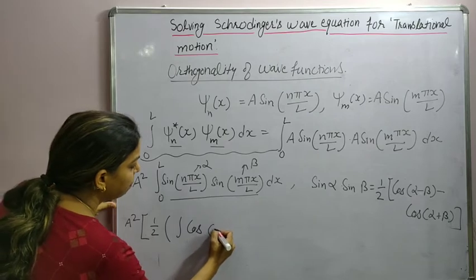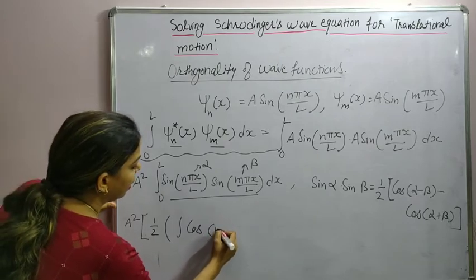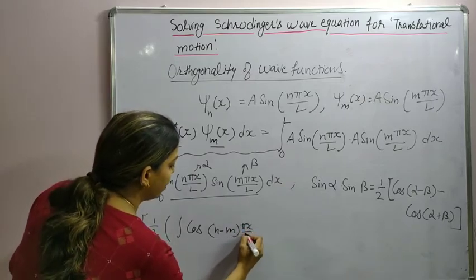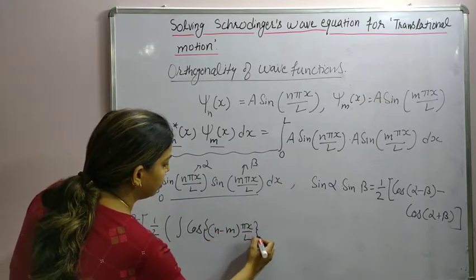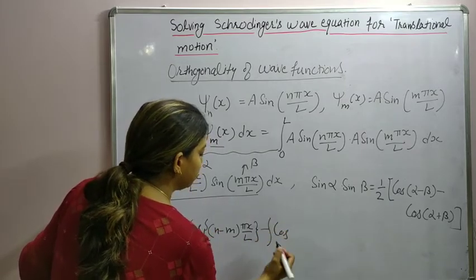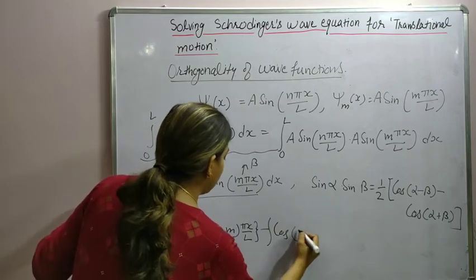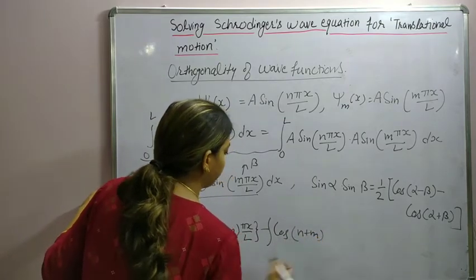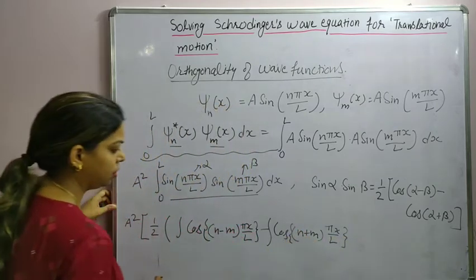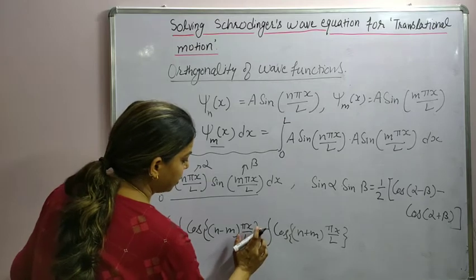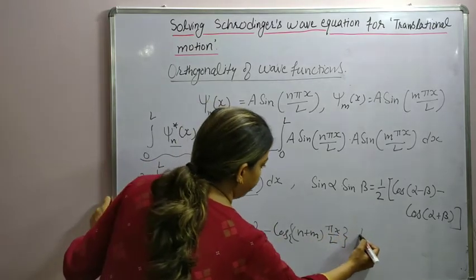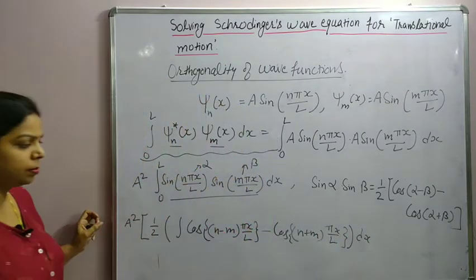So I will have cos of (n minus m) pi x upon L, minus cos of integral of (n plus m) pi x upon L, minus and dx this time.